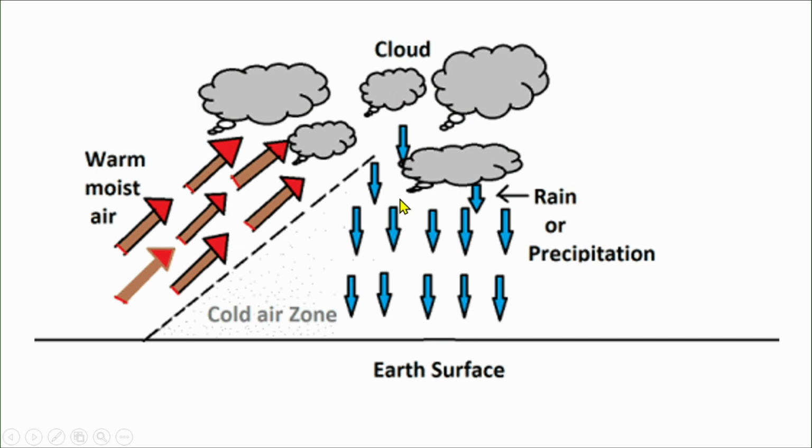Because of the cold, the air gets saturated. With the decrease in temperature, the moist air carried by the warm air mass becomes saturated, leading to precipitation, which is described as frontal precipitation.